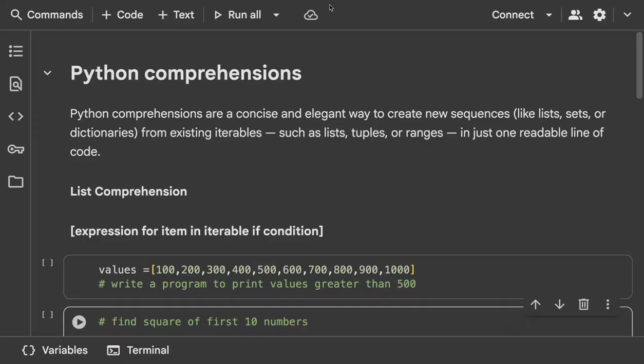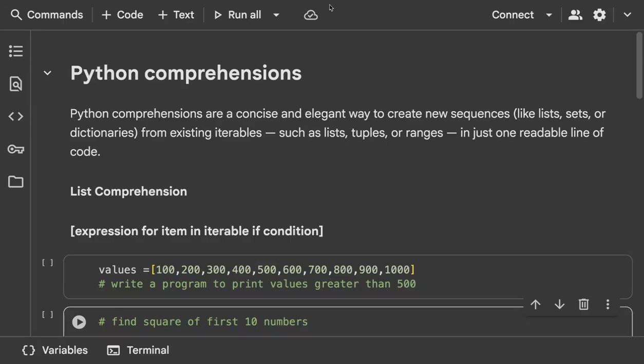In this video, we are going to discuss an interesting concept, which is Python comprehensions. Python comprehensions are a concise, elegant way to create new sequences like lists, sets, or dictionaries from existing iterables, such as lists, tuples, or ranges, in just one readable line of code.